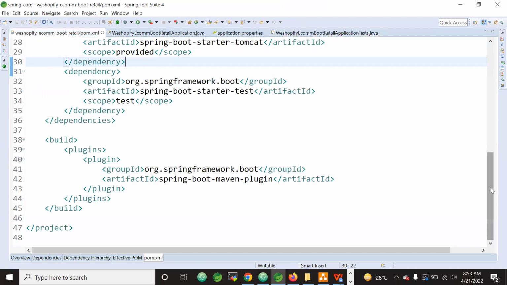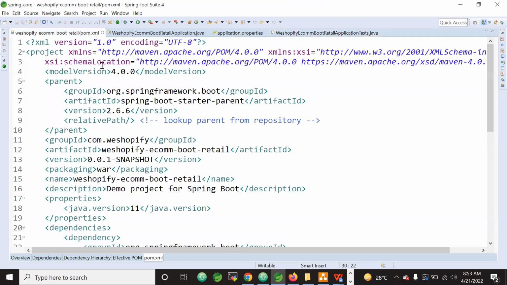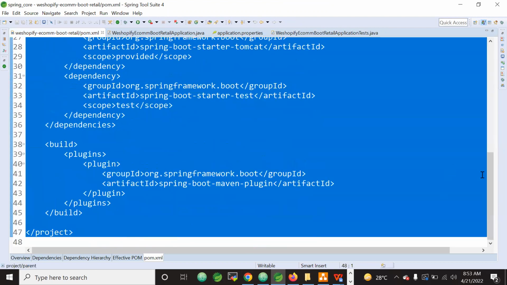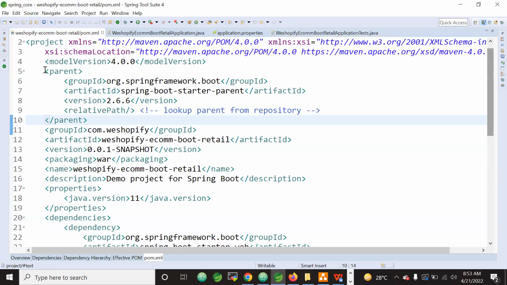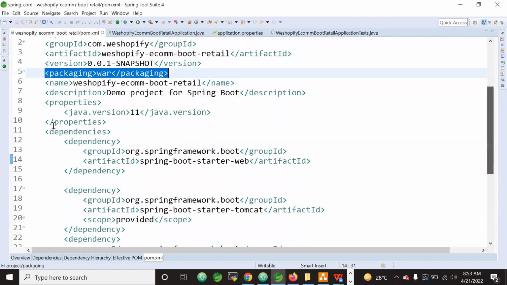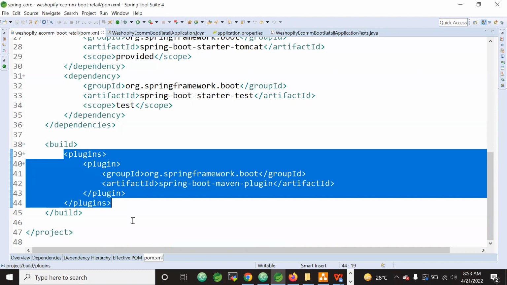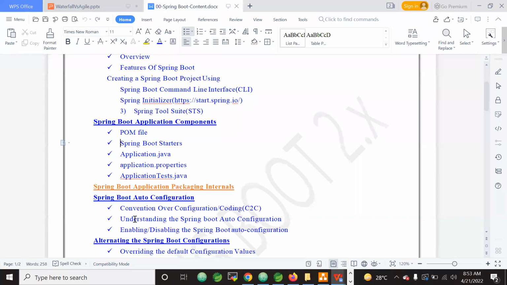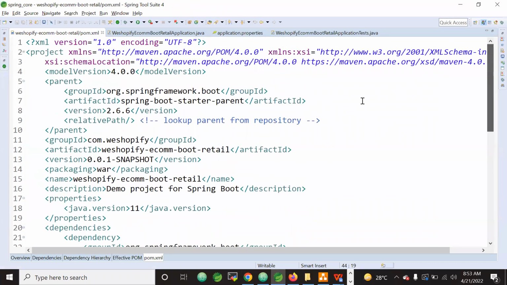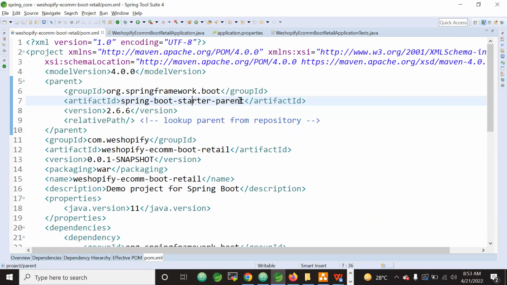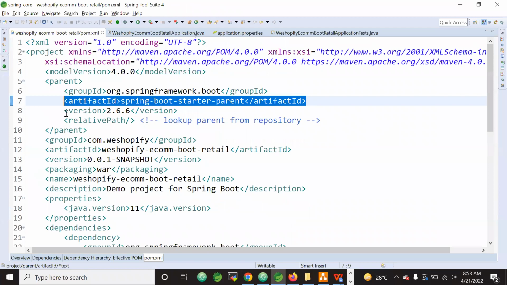If we go to the application pom.xml file, you can see a lot of things here, right? You can see 3 sections: parent, and you can see packaging type, and then the dependencies, and plugins, isn't it? So these 4 sections you need to thoroughly understand, because he will ask a question: why is the Spring Boot application using spring-boot-starter-parent for any Spring Boot application?